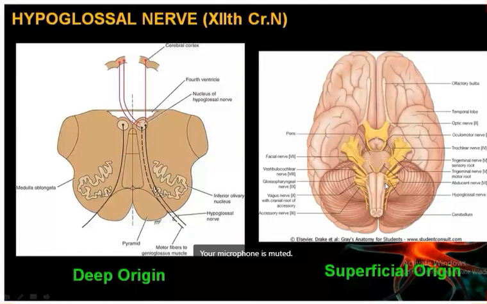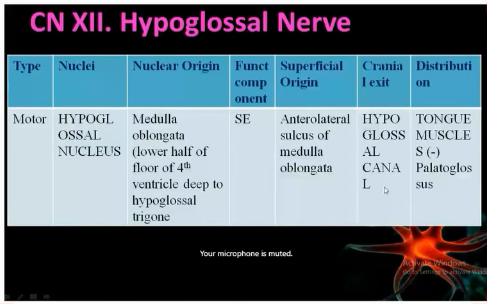So motor, hypoglossal nucleus, medulla oblongata in the lower half of the floor of the fourth ventricle, then somatic efferent, anterolateral sulcus of medulla oblongata, superficial origin, hypoglossal canal, that is the cranial exit, then distribution, tongue muscle. So this is the overall summary of the hypoglossal nerve. You can see how it exits through the cranium.